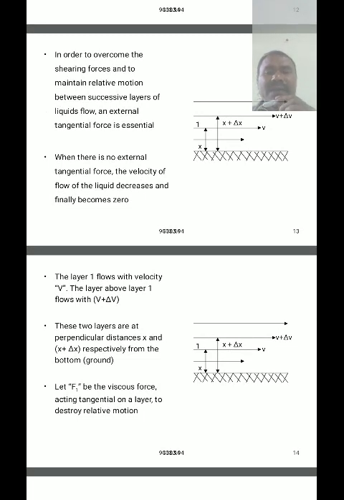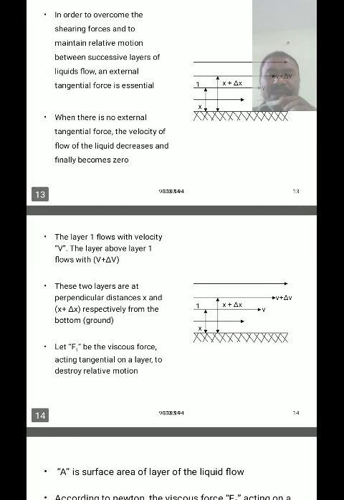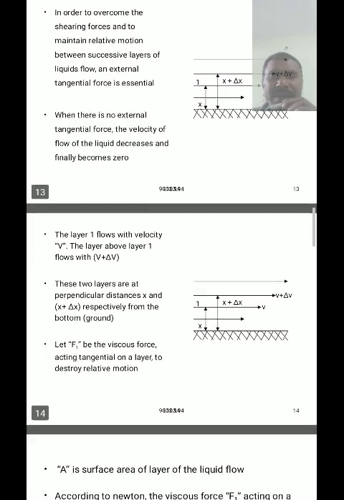Layer 1 flows with a velocity of v. The layer above layer 1 flows with a velocity of v plus delta v.